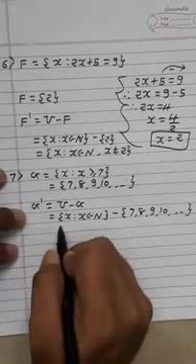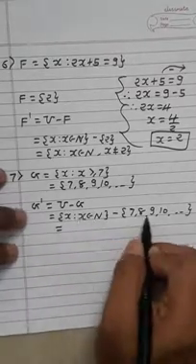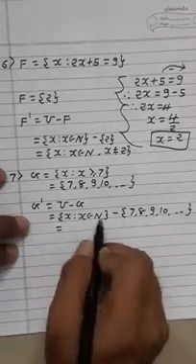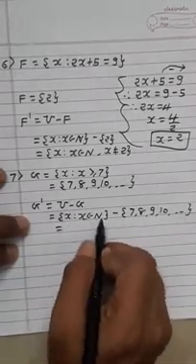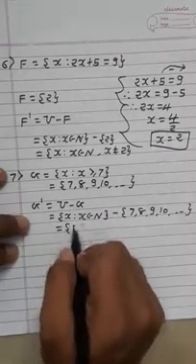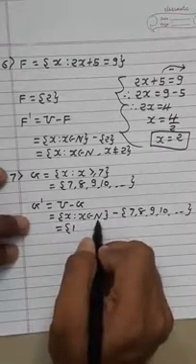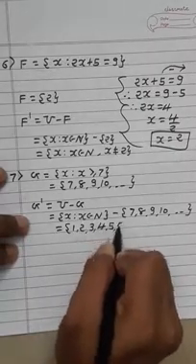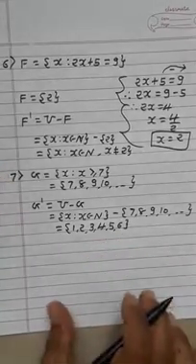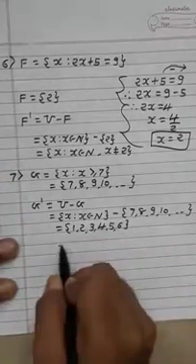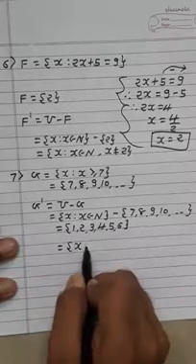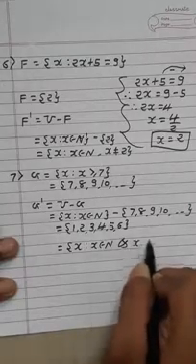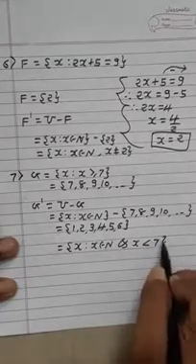So what numbers remain? All numbers are present, and from 7 up to infinity the numbers are removed. So the only remaining numbers in this set are 1, 2, 3, 4, 5, 6, since the condition is in natural numbers. So the answer is 1, 2, 3, 4, 5 and 6. In another way, we can write this as the set of X such that X belongs to N and X is strictly less than 7.